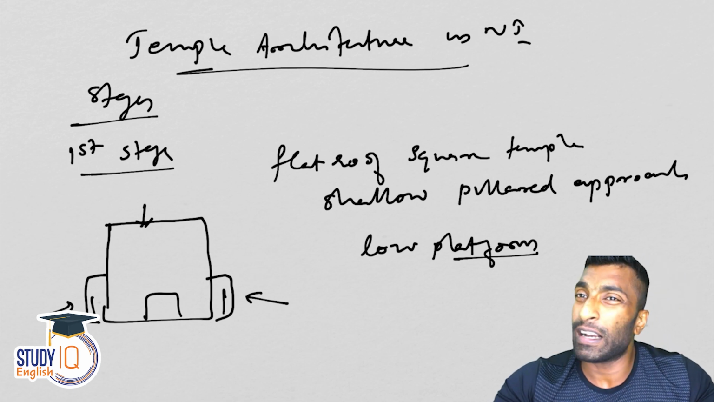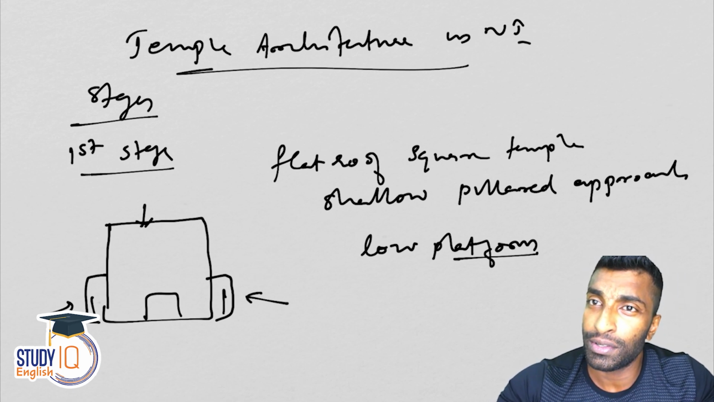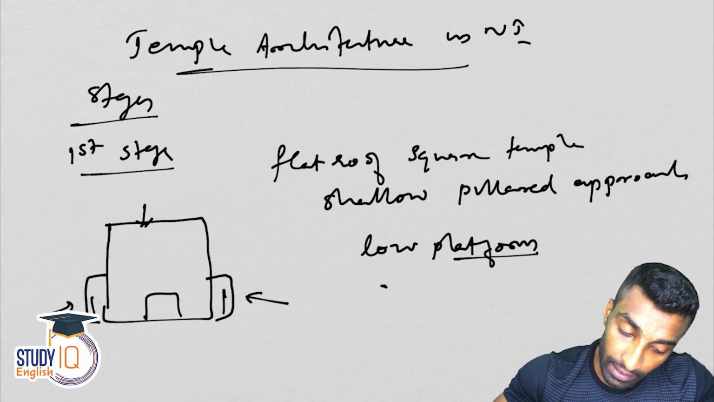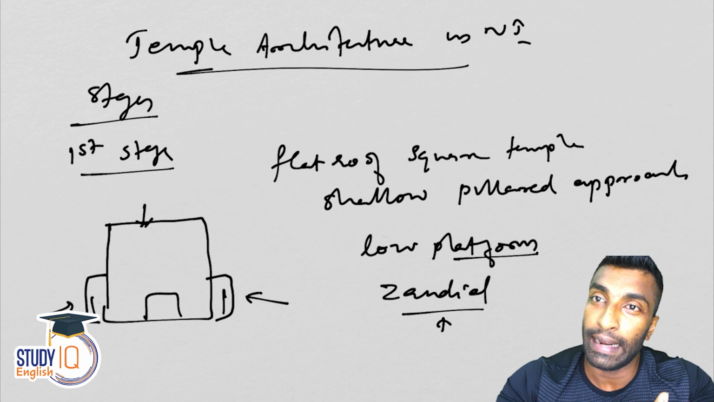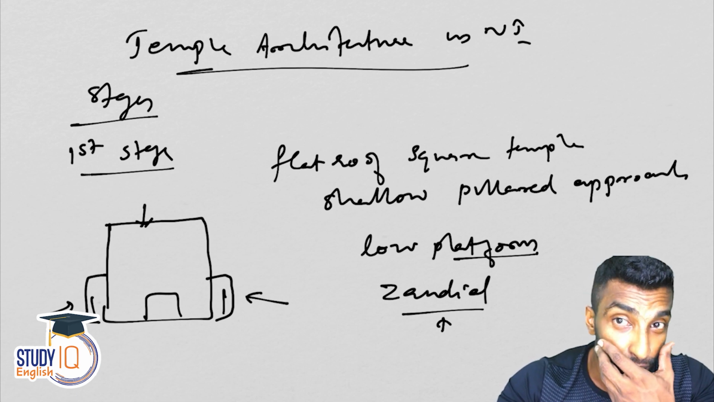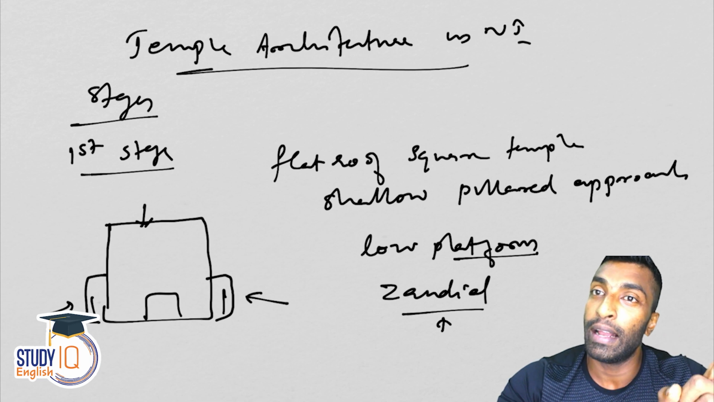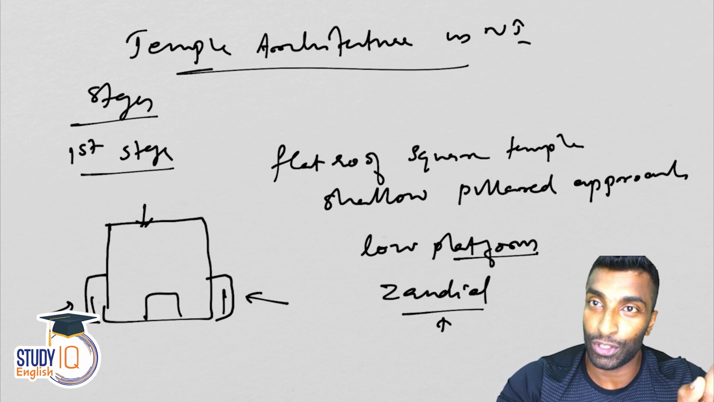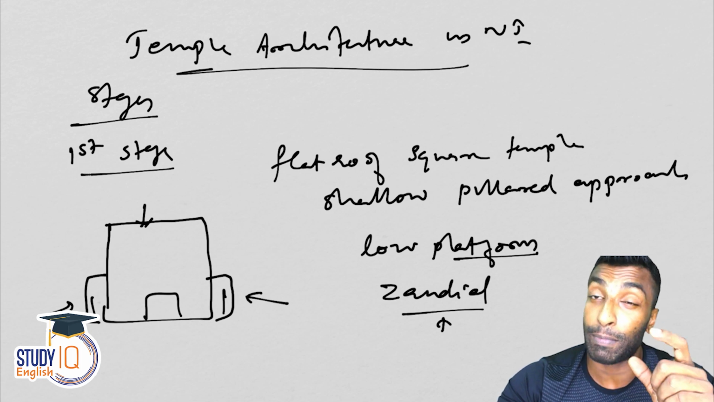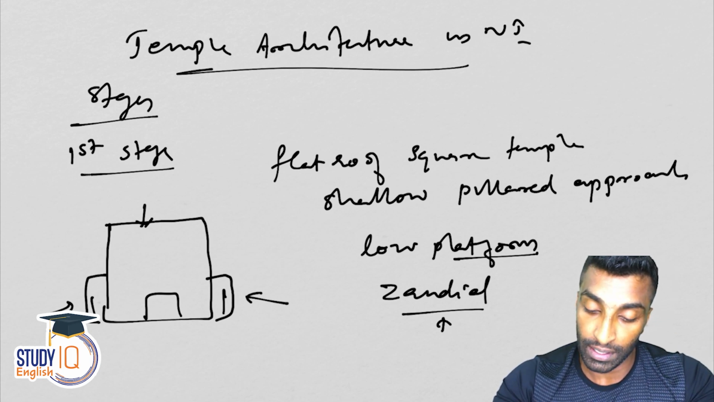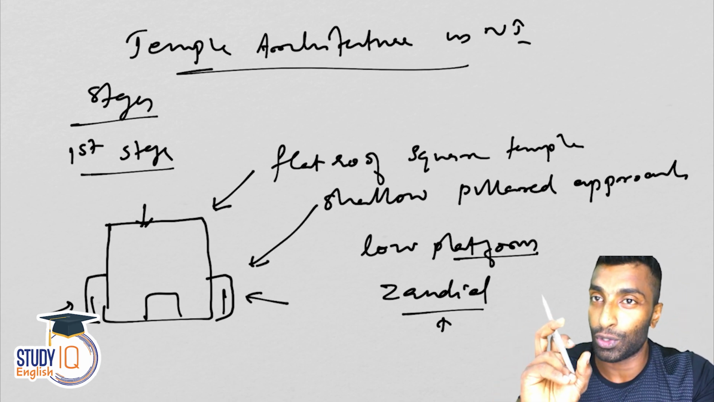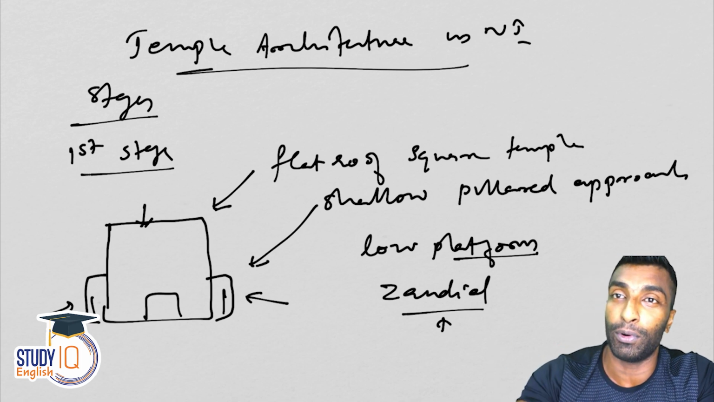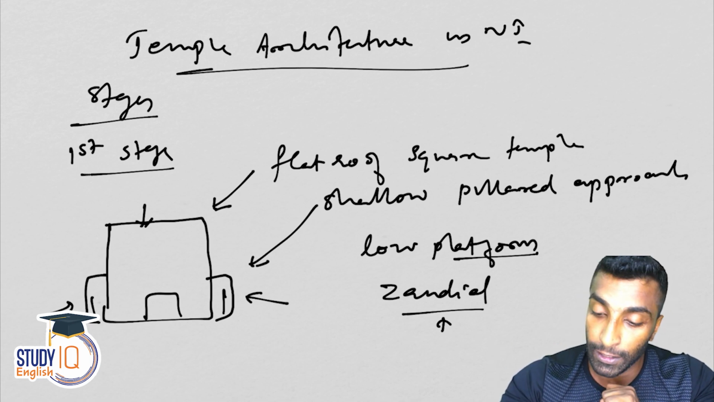Okay, so guys, who made the first temple as such? Is it in India? No, it is not in India. It is in Iran. The place name is Zandiar. Which religion made it? It is the Parsis or the Zoroastrians. So the Zoroastrians made the first temple, not in India, not Hindus. The actual place is Zandiar. Just remember this. I hope you understood what I mean by flat roof square temple and the shallow pillar approach. It's for decoration, not for giving strength.